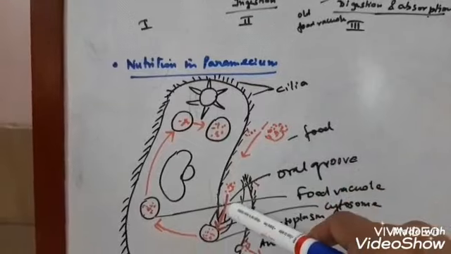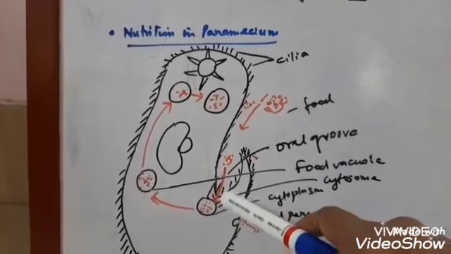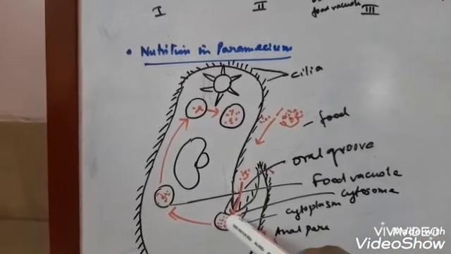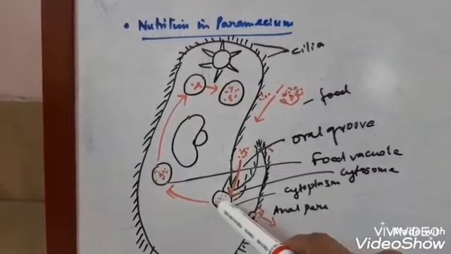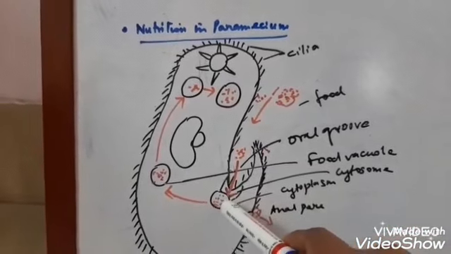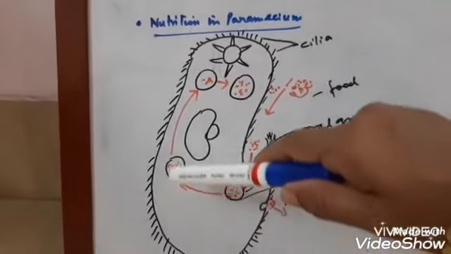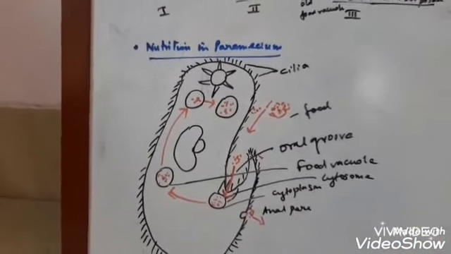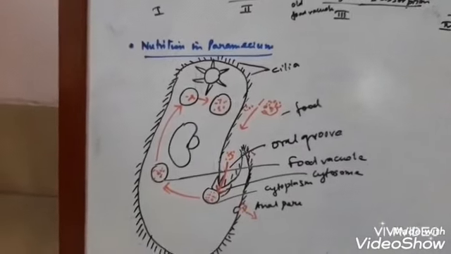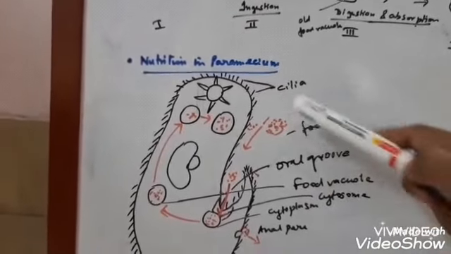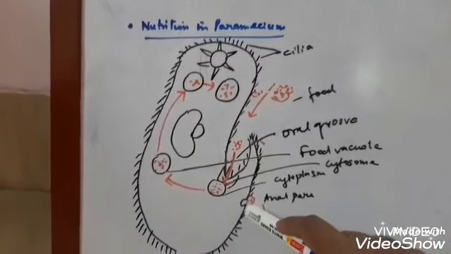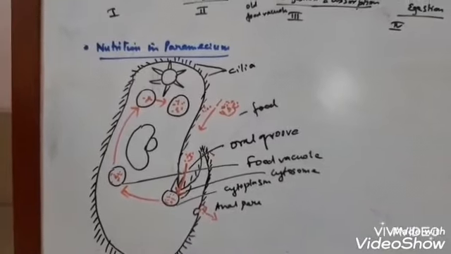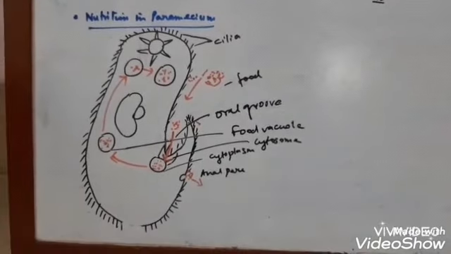It enters the oral groove. This is the oral groove, and very near to the oral groove there is the cytosome. Here the food vacuole is first formed. The food enters the food vacuole, then it gets digested by the digestive enzyme present in the food vacuole, the same process as that of amoeba. Finally, here we see the anal pore, through which the undigested matter gets released out. So this is the nutrition in paramecium.